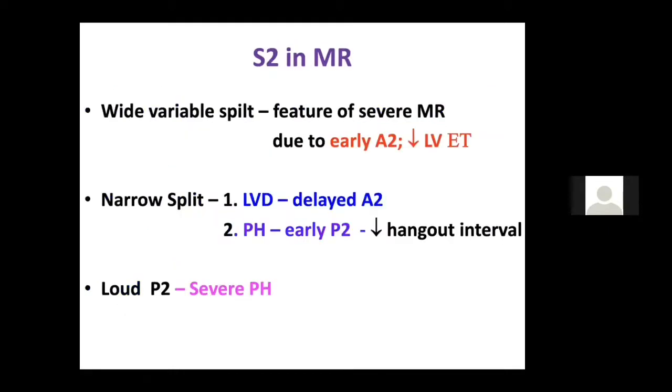What happens to the S2? I told you, the split is normally normal. If you get a wide and variable split, it tells you that the MR is very severe. Why? Because you get an early A2, because the LV ejection time is reduced. What happens if you have a narrow split? One, it means that LV dysfunction has set in and the A2 is delayed, so you get a narrow split. Second is because of the pulmonary hangover. If you have pulmonary artery hypertension, you get a narrow split in MR, and with PAH, P2 will be loud.